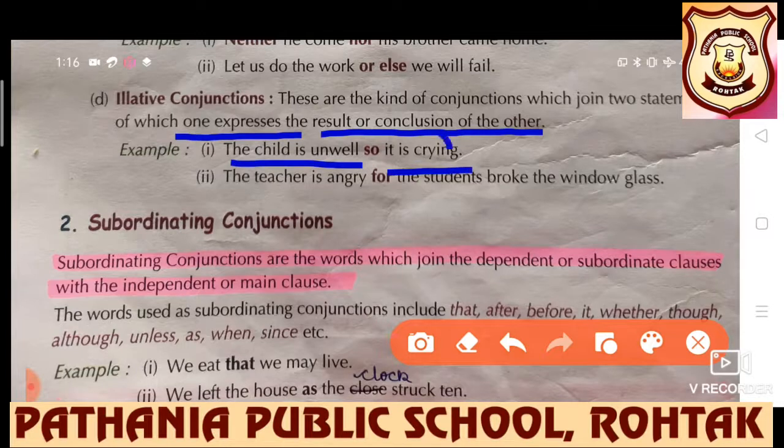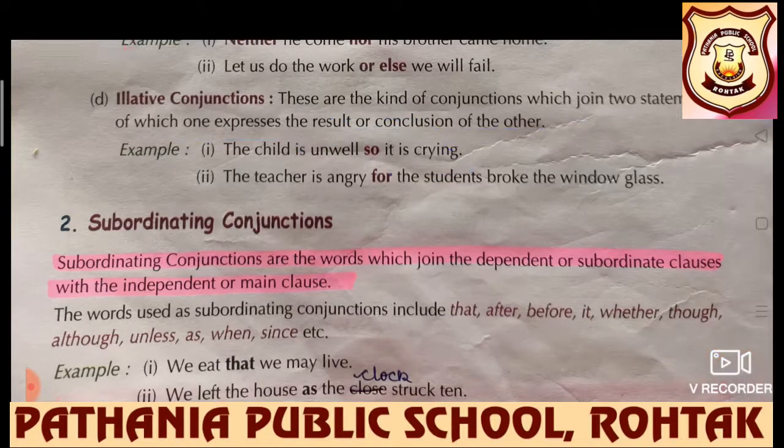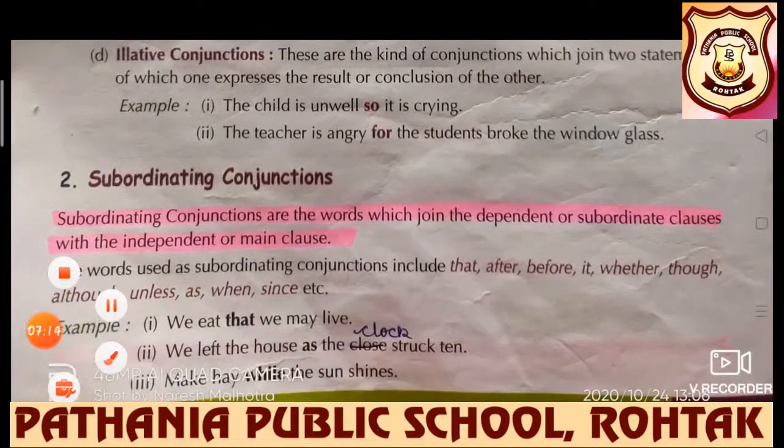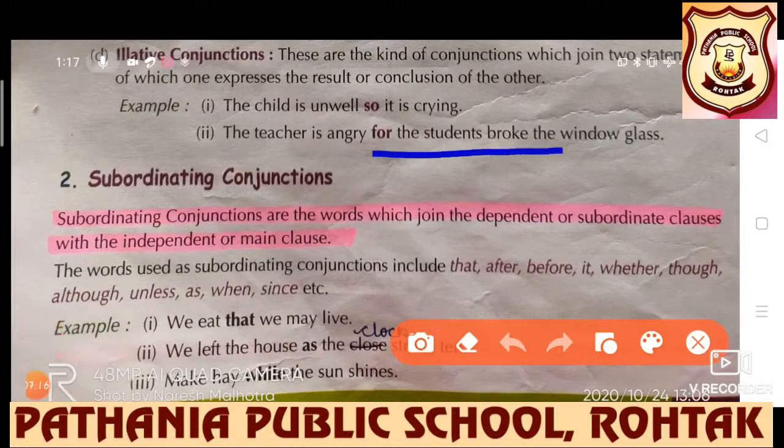Obviously, why is it crying? Because it is unwell. So, the result or conclusion of the other. The teacher is angry for the students broke the window glass. There is a reason behind the teacher being angry, because the students broke the window glass.